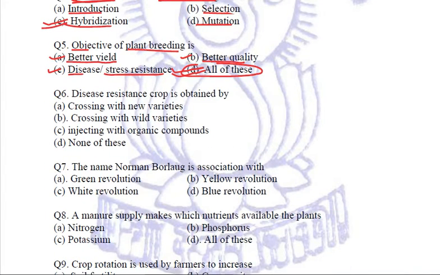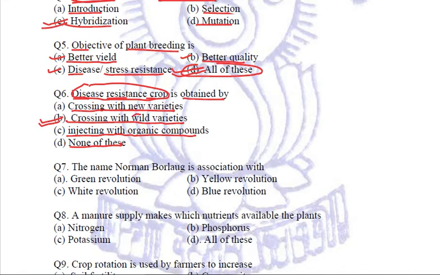Coming to the next question. The disease resistant crop is obtained by. Is it by crossing with new varieties, or by crossing with wild varieties, or by injecting with organic compounds, or none of these? Now, if we want to get a disease resistant crop, this is done by crossing them with the wild varieties, because they have more resistance to diseases and they have wider resistance to atmospheric circumstances. They have more adaptability. Clear?